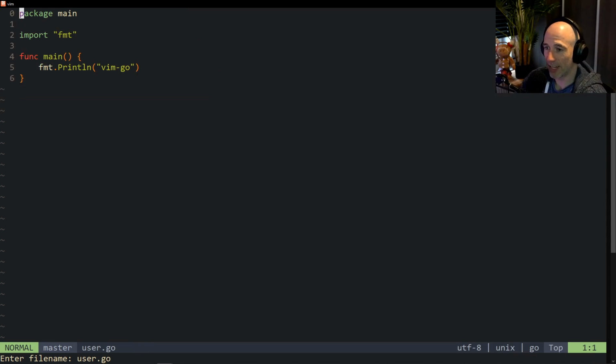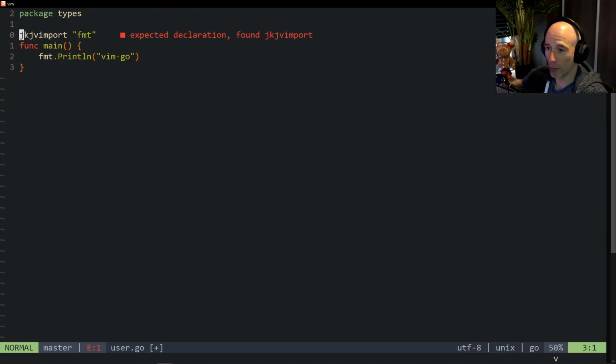So inside of this file, it's going to call us package main because it's the Vim plugin and it's a little bit stupid. It does not know that we are in another folder. We're going to call this package types, right? And we're going to delete this whole shebang here. Whoop, boom. And we're going to make a type user as a structure.